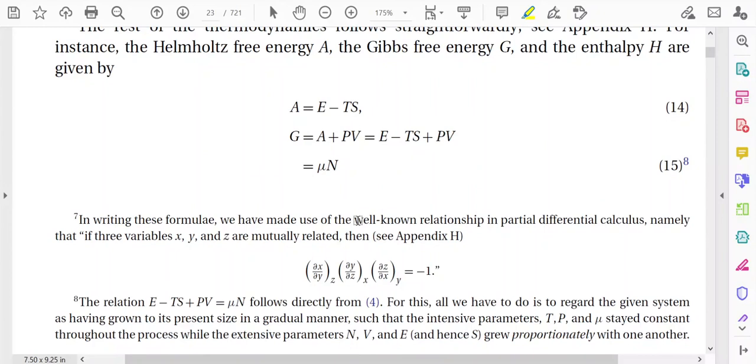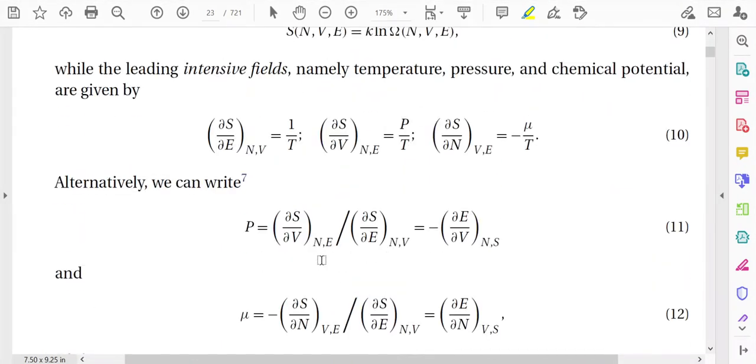This relation is (∂X/∂Y) at constant Z, times (∂Y/∂Z) at constant X, times (∂Z/∂X) at constant Y, and that is equal to minus 1. We used this relation in thermodynamics when we went through the chapter on Maxwell's thermodynamic relations. There we used this particular mathematical formulation: ∂x/∂y into ∂y/∂z into ∂z/∂x equal to minus 1. So this relation has been used here.